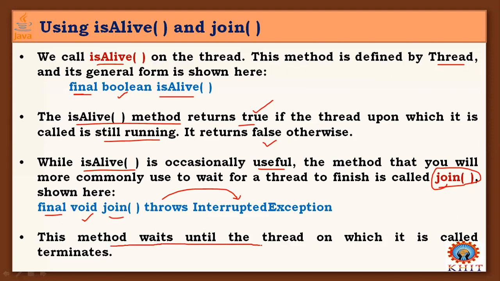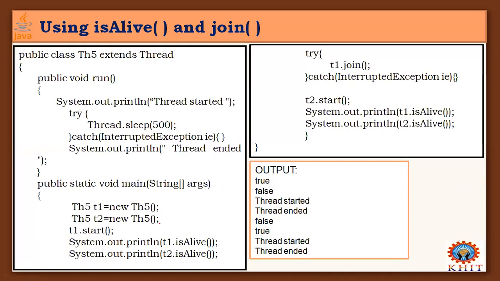This method waits until the thread on which it is called terminates. After that thread terminates or finishes its execution, this method returns. This method waits until that time. So let's come to one simple example here.